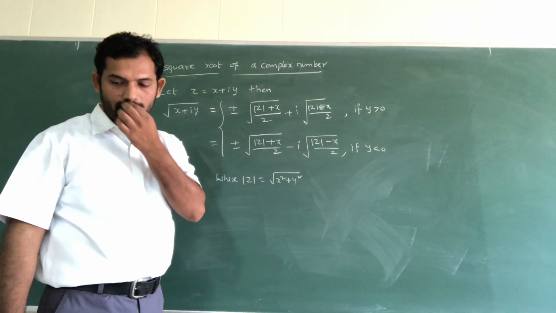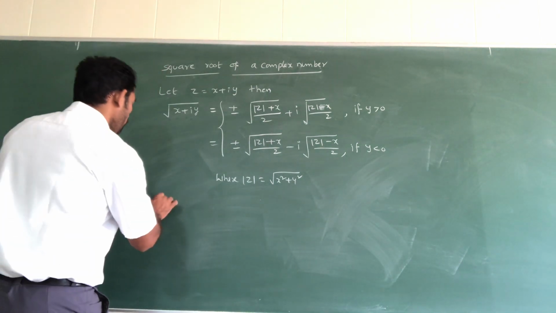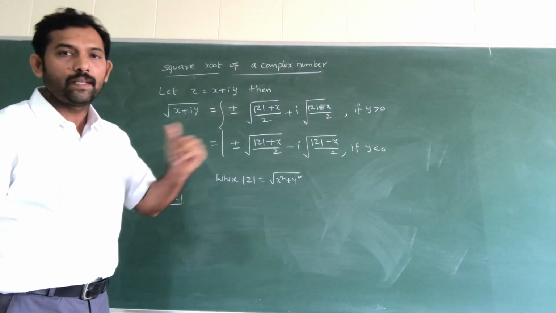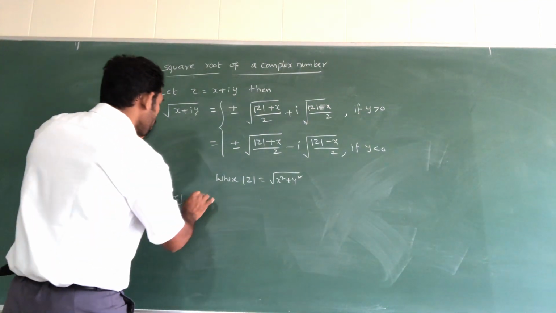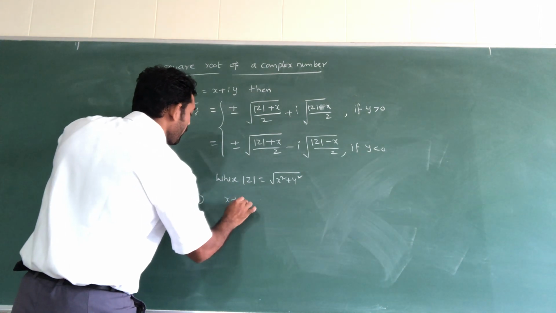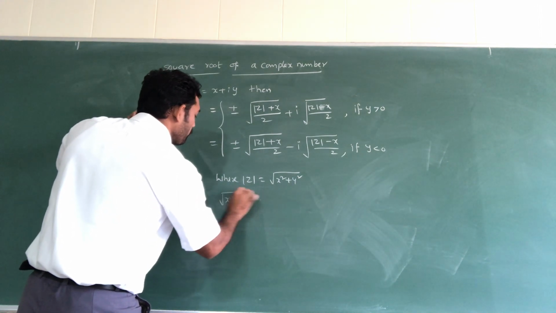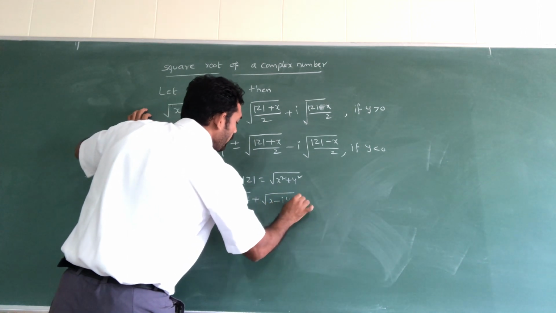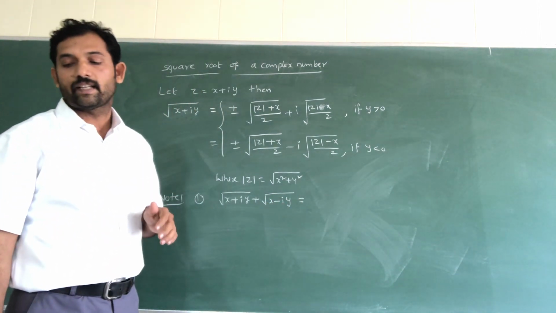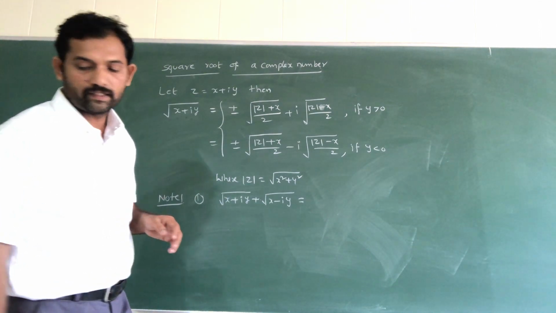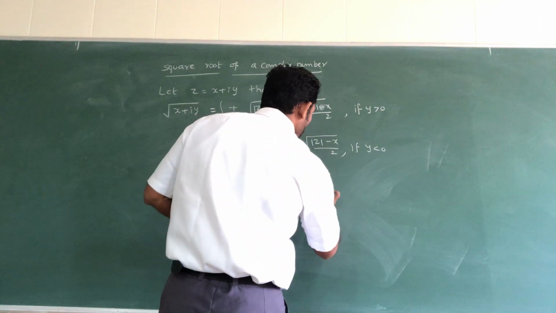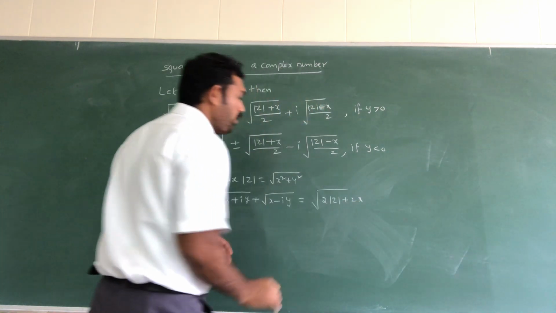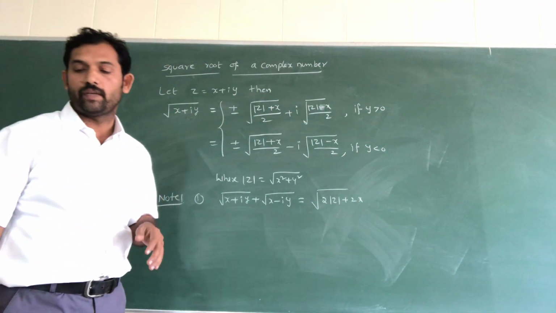Next, based on this, some note points are also given. These are direct formulas, related applications. First one: root over x plus iy plus root over x minus iy is equal to root over 2 into modulus of z plus 2x.